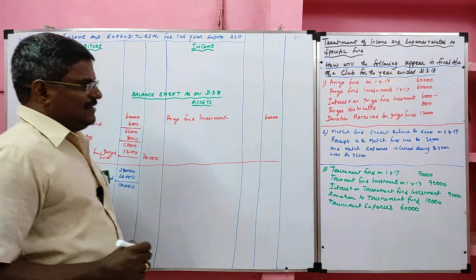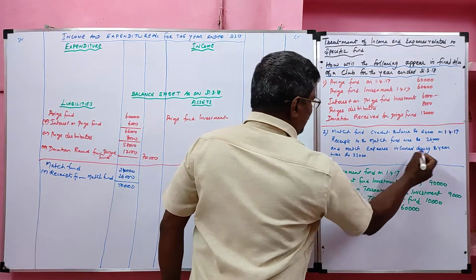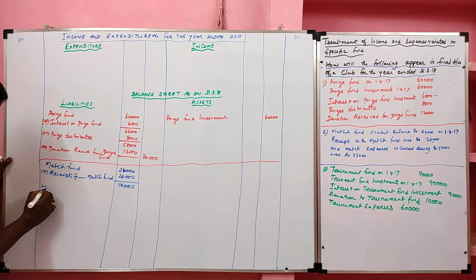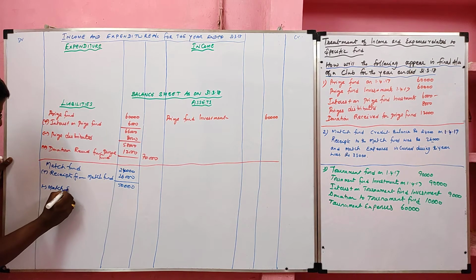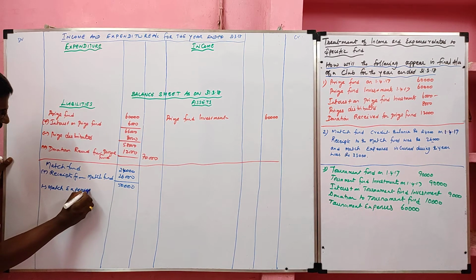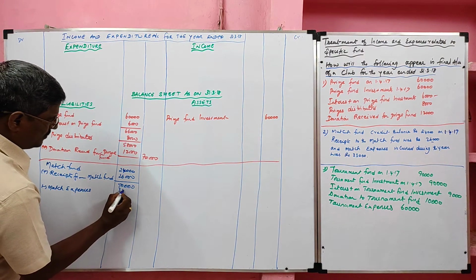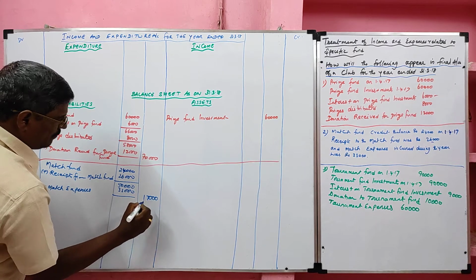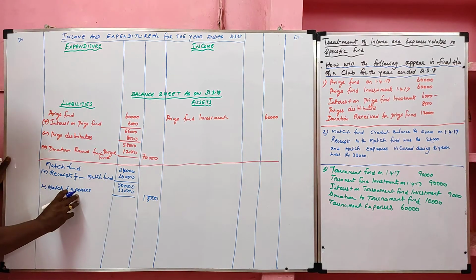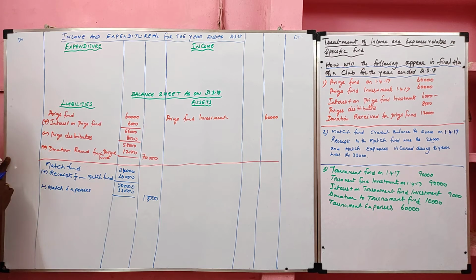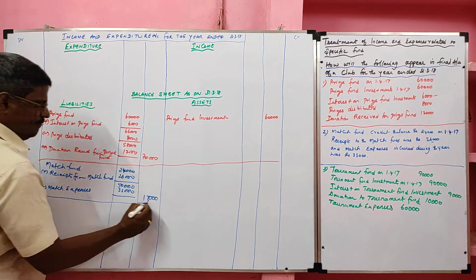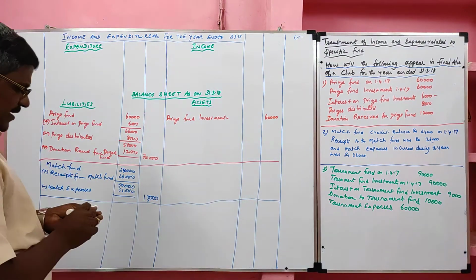Okay. Next, match expenses incurred during the year 33,000. So match expenses we have to deduct. Value 33,000. So balance. Match expenses should be deducted from match fund. If match fund is not given, the match expenses should be recorded as an expenditure. It will not come to the liability. Then look at the problem number 3.